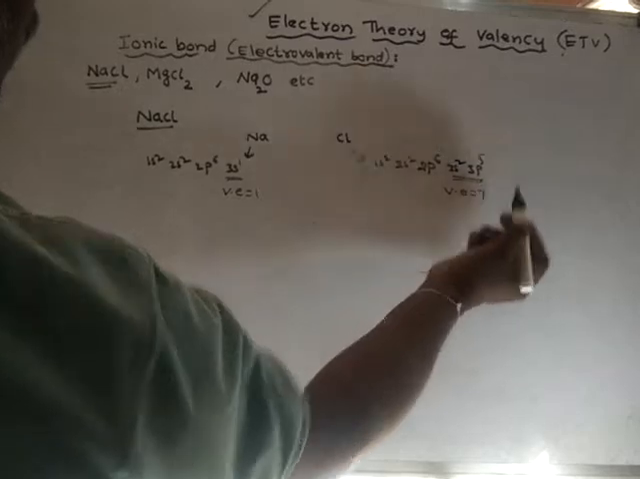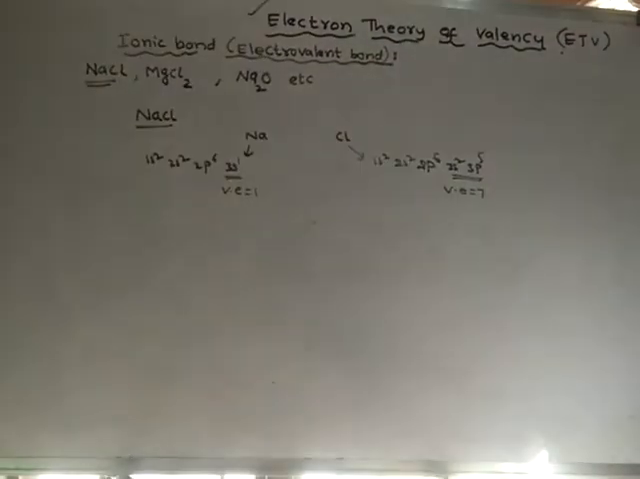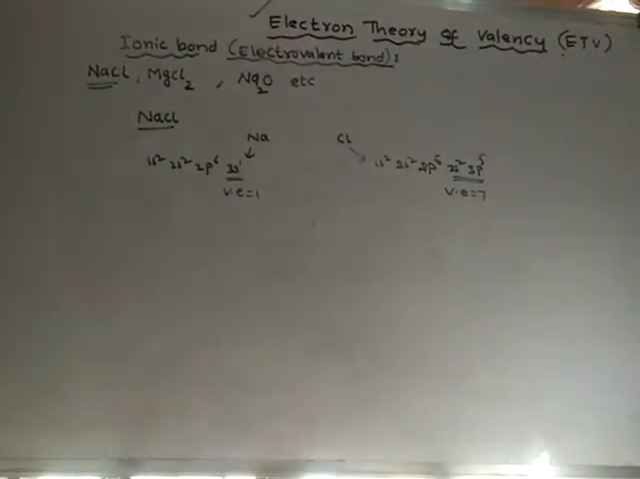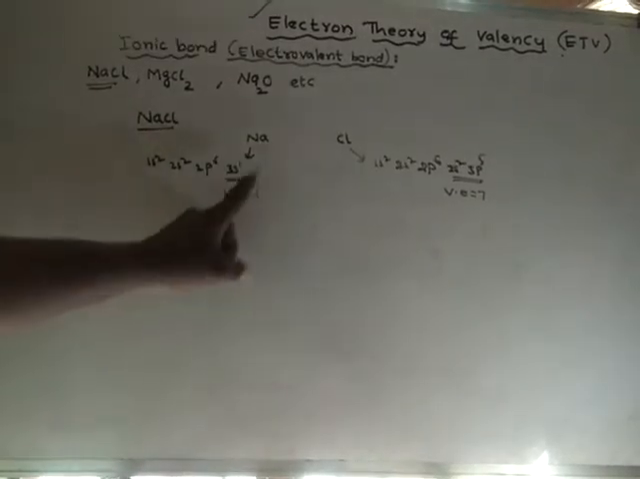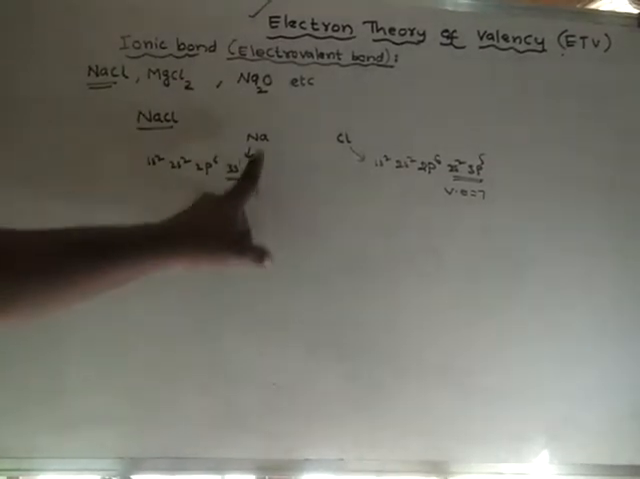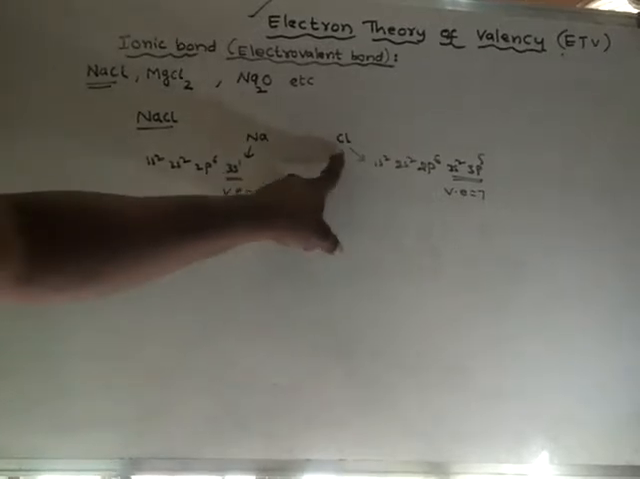So here in the sodium atom, the valence electrons are only 1, whereas in chlorine atom, the valence electrons are 7. So neither of the atoms is stable, because for stability, the valence electrons should be 8. A stable atom should contain 8 valence electrons. But sodium has only 1 valence electron, hence it is unstable. And chlorine is also unstable.